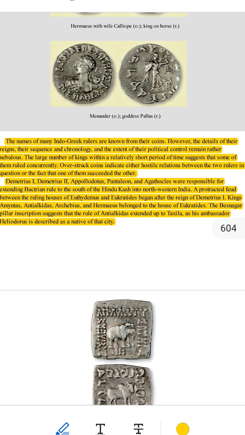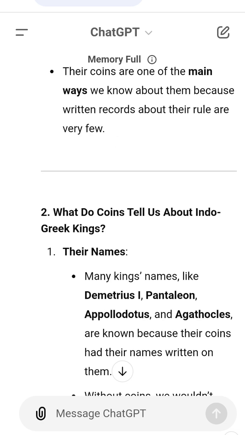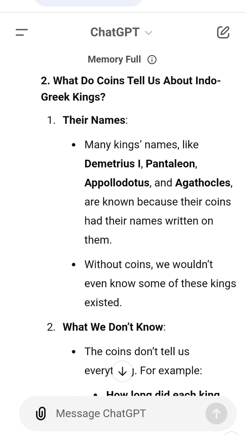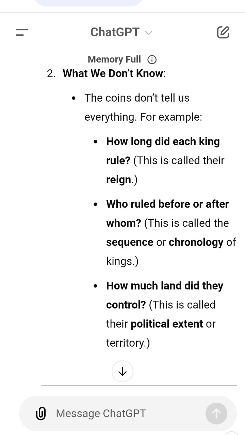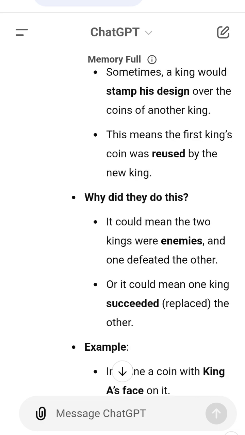7. Let's understand with examples. 1. Too many kings. Imagine a classroom with many students fighting over who gets to sit in the front row. Some students might share the seat at the same time, while others fight and take over. 2. Overstruck coins. Think of a notebook where one student writes their name, but later another student crosses it out and writes their own name. This shows who currently owns the notebook. Similarly, overstruck coins show who was the ruler at different times.